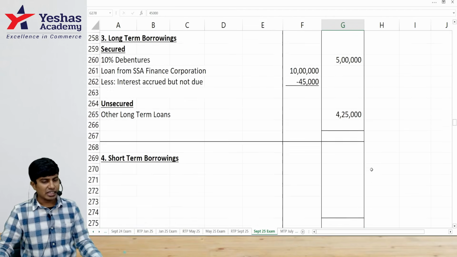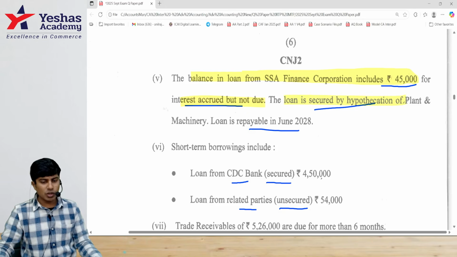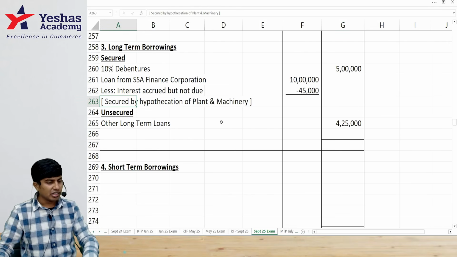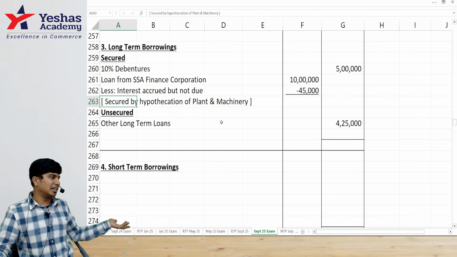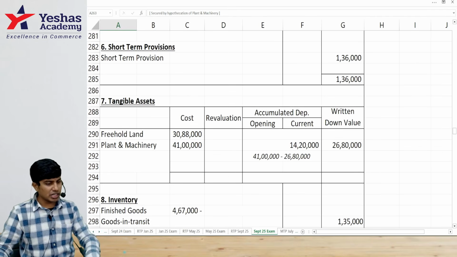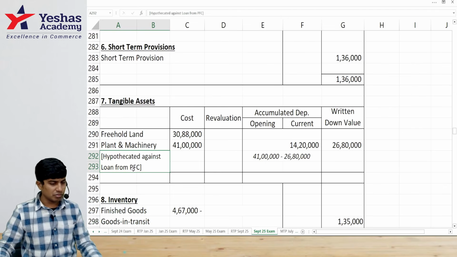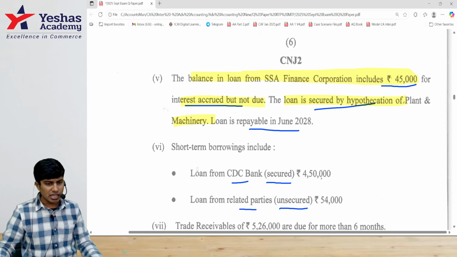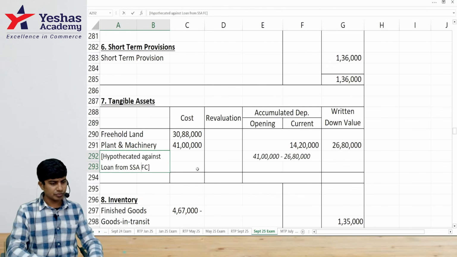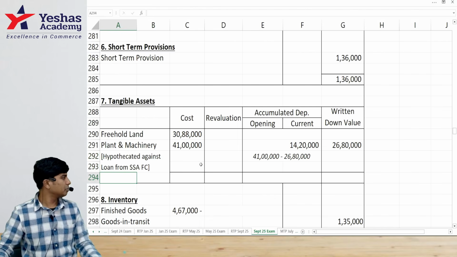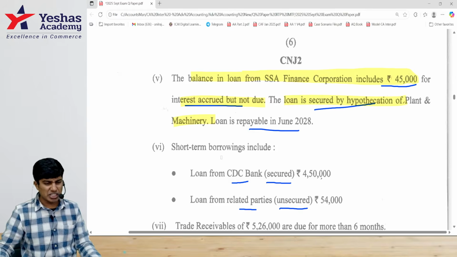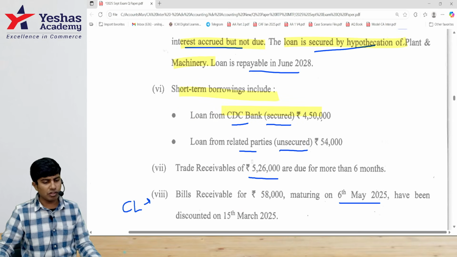Easy? The next thing is they're telling the loan is secured against hypothecation of machinery. Right here, loan is secured by hypothecation of plant and machinery. If you want, you can disclose that here also. Hypothecated against loan from SSAFC, SSA Financial Corporation. Got it? Only disclosure.